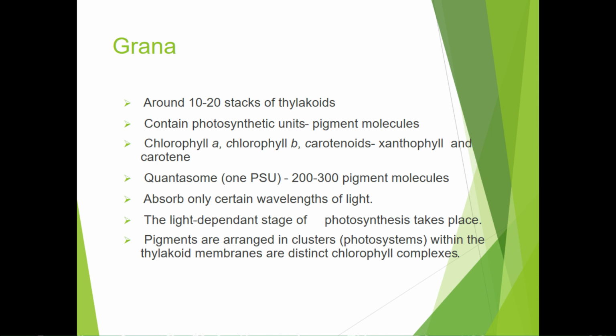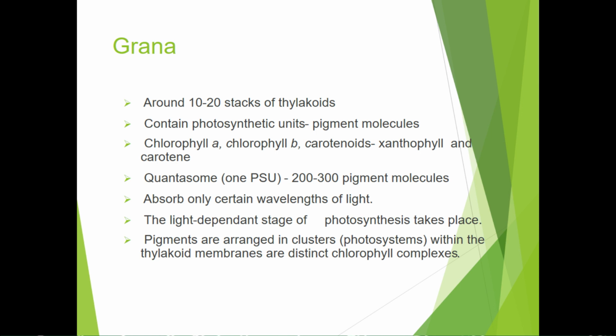What is a quantosome? Quantosome is called one photosynthetic unit which consists of about 200 to 300 pigment molecules. And the main pigment molecules present are chlorophyll A and B, which are involved in photosynthesis.